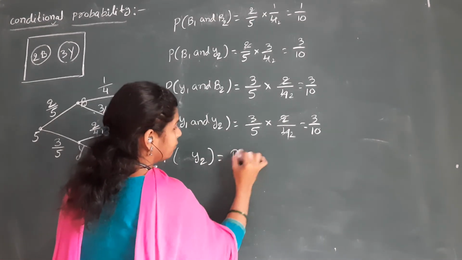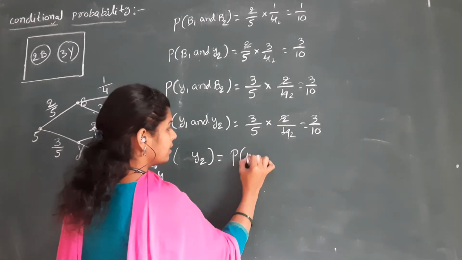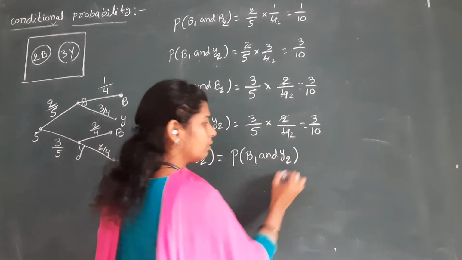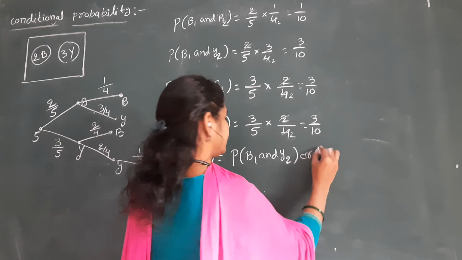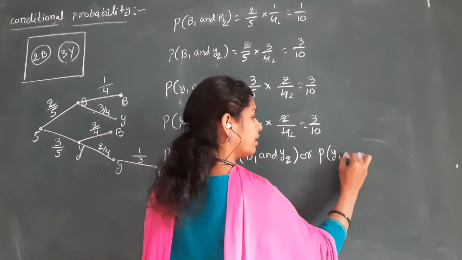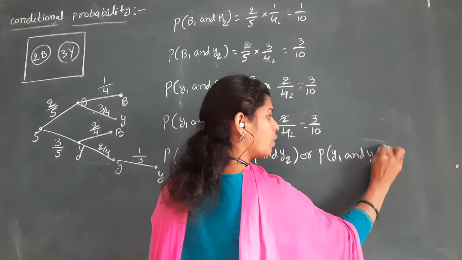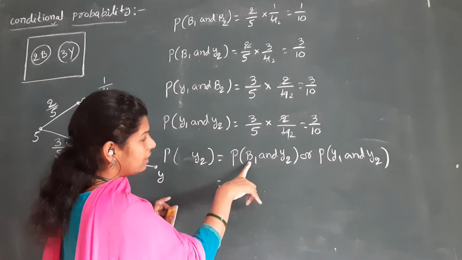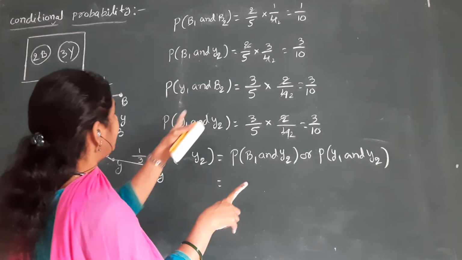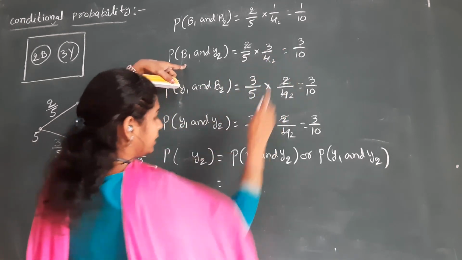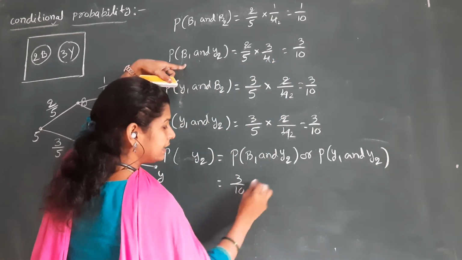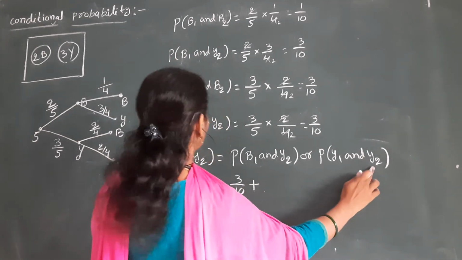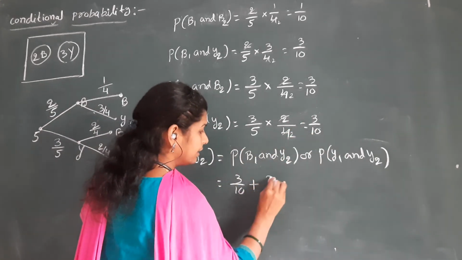That means here we have two options. The first one is B1: first one is blue and second one is yellow. Or, next, first one is yellow and second one is also yellow. Now, we already calculated all these values: b1 and y2 value is 3 by 10. Or indicates in probability we put plus. Next, probability of y1 and y2, that is 3 by 10.